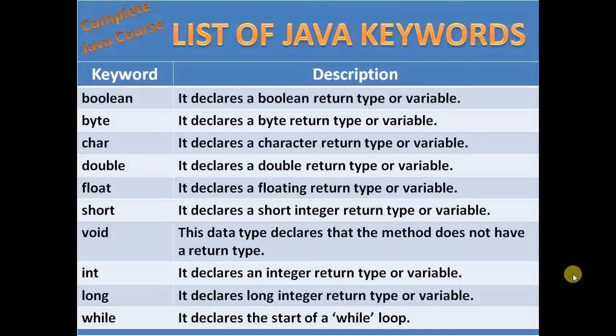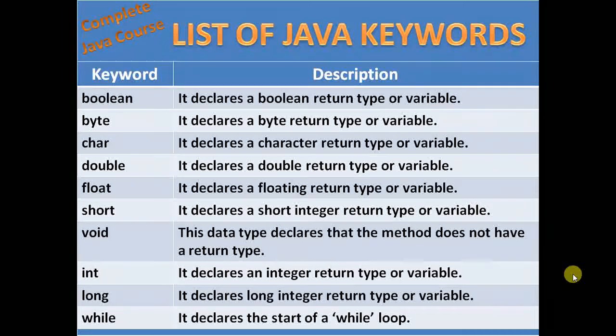It declares a boolean return type or boolean variable type. Byte. It declares a byte return type or byte variable. Char. It declares a character return type or char variable.